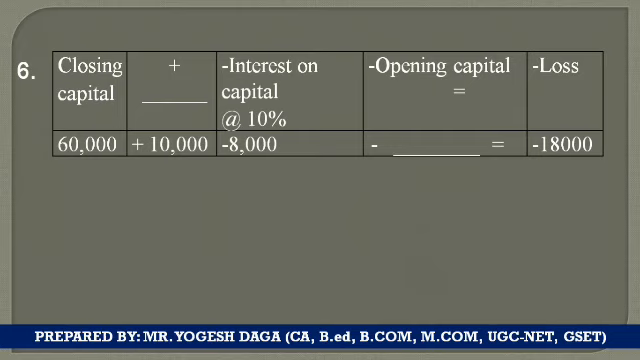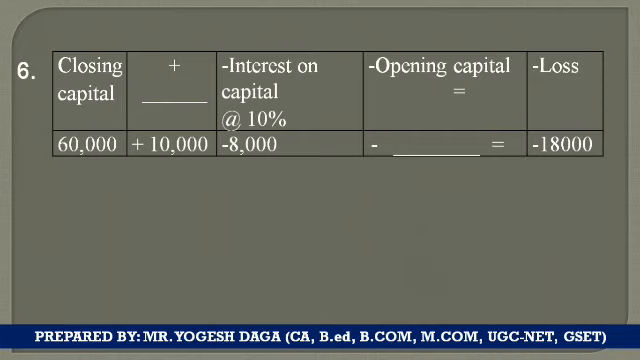Now students, from getting closing to opening, you are required to do this process. Now this 10,000 is on that side and equals to is also given over here. You can see the equation equal to is given. So 60,000 plus 10,000, it is 70,000. 70,000 minus 8,000, it is 62,000. Okay, and from 62,000 something to be reduced, so we will get minus 18,000.